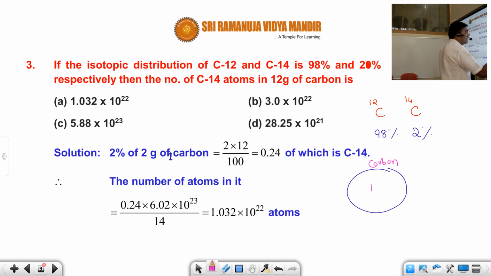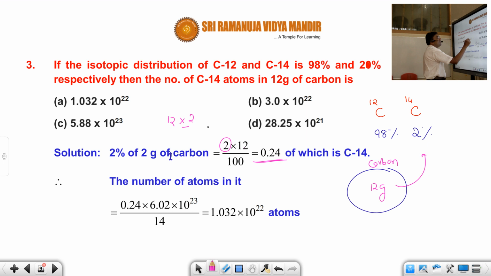So how much carbon is given? 12 grams is given. In this 12 grams, how much is C14? So 0.24, that is 12 into 2 by 100. I hope you understood. So 2% is given. So in 12 grams, 2% C14 is there. So it comes out to be 0.24.